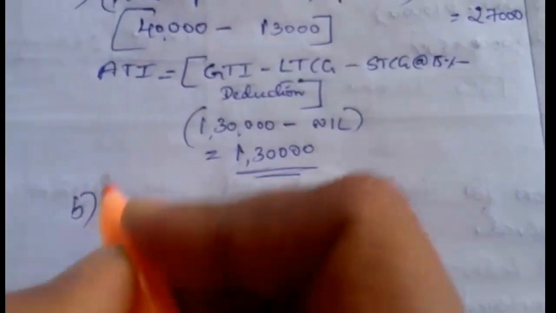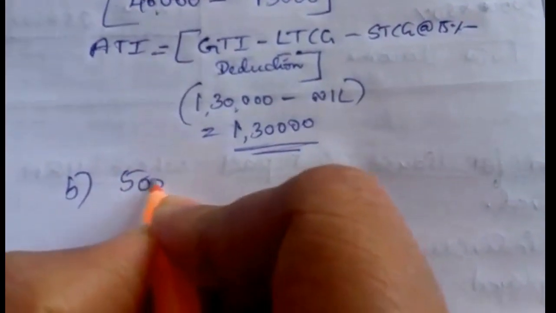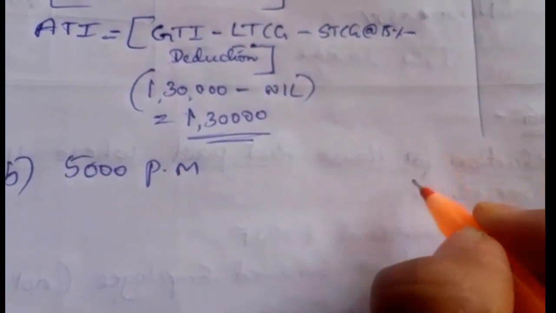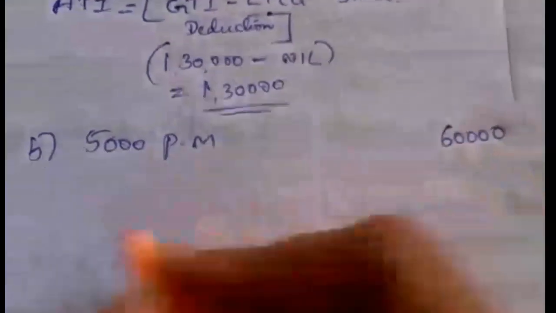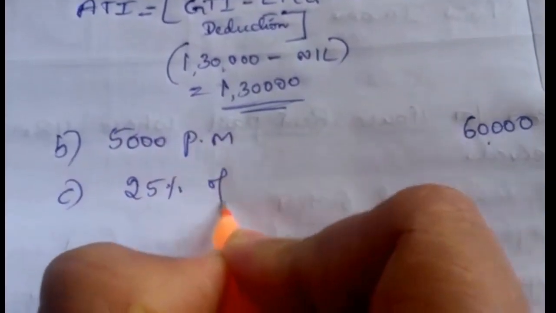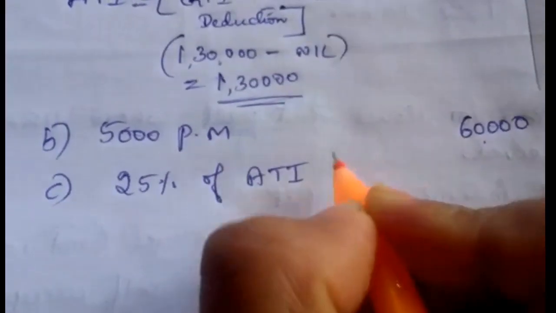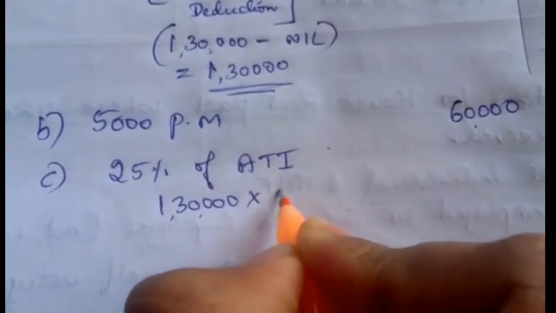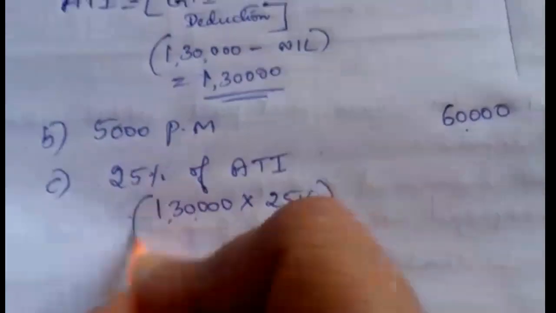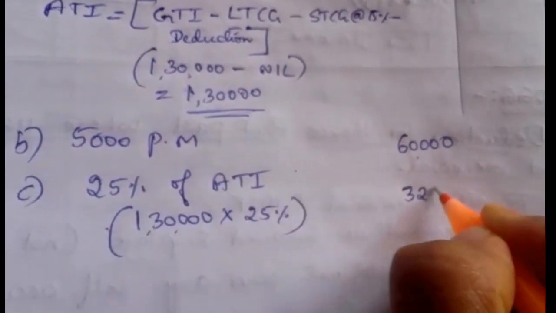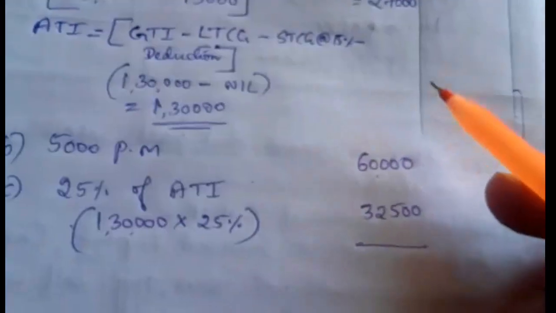The second condition is 5,000 rupees per month. 5,000 rupees per month means 5,000 into 12, that is 60,000 rupees. The third condition is 25% of ATI. ATI here is 1,30,000. 1,30,000 into 25% is equal to 32,500. Here he can claim the deduction whichever is less.